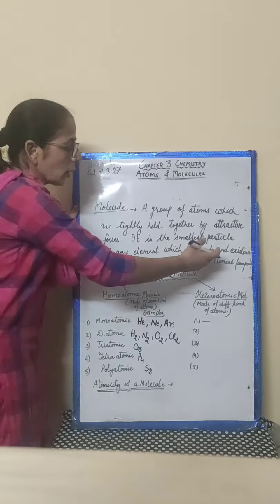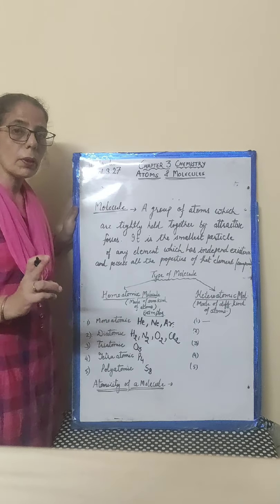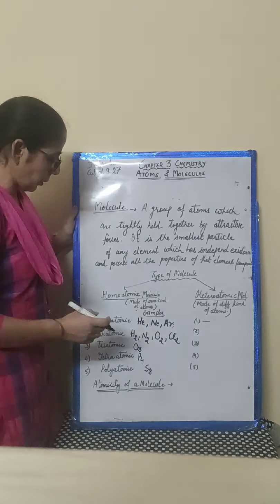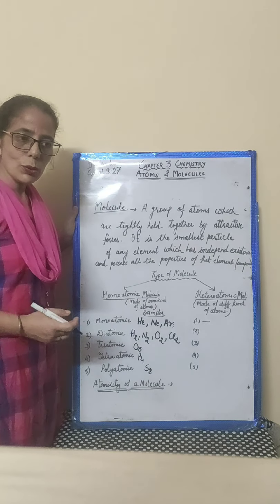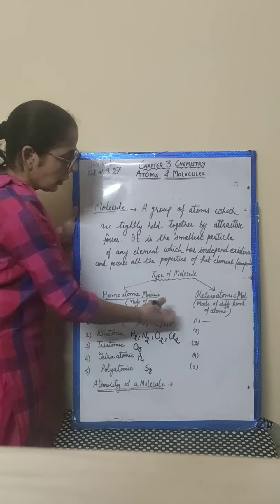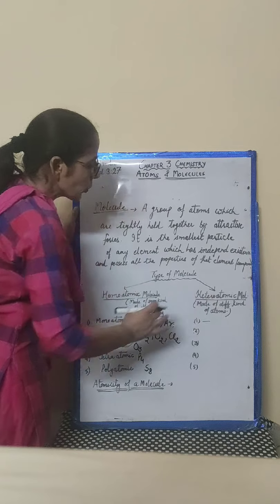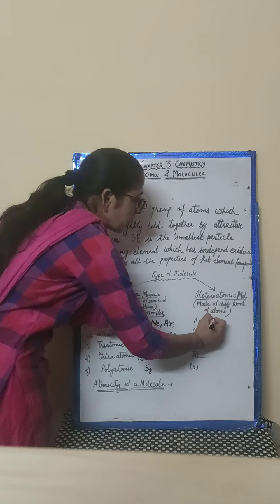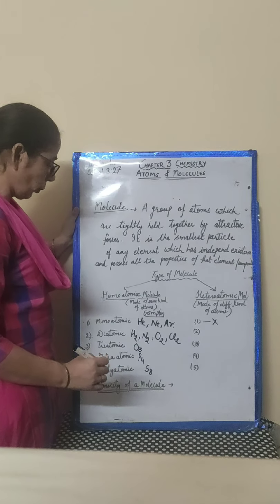Now we are on the heteroatomic molecules, those which are made up of different kinds of atoms. They cannot be monoatomic because we have to choose different kinds of atoms and at least two should be there, right? So there cannot be any monoatomic heteroatomic molecule.